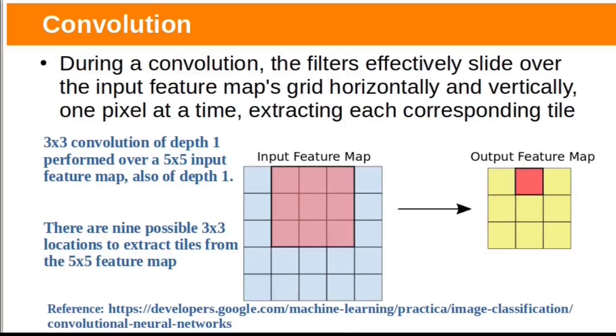During convolution, our kernel slides over the input feature map horizontally and vertically. You can see here 3 by 3 convolutions of depth 1 performed over a 5 by 5 input feature map. There are 9 possible 3 by 3 locations to extract tiles from a 5 by 5 image. So the convolution with a 3 by 3 filter on the 5 by 5 input produces a 3 by 3 output feature map.